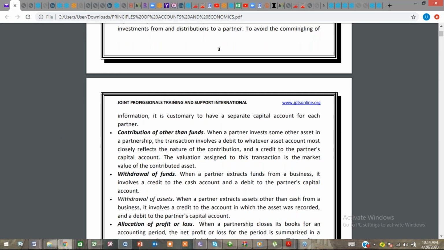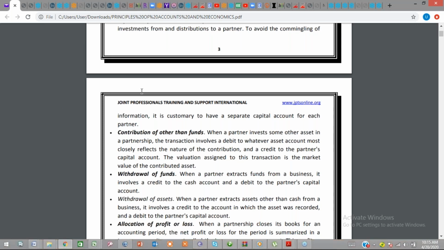assets. This also needs to be accounted for, because when you run a partnership with someone, contribution from each party is not just physical capital alone. There could be other forms of contribution. It could be an idea, it could be property, it could be assets, it could be royalty, it could be anything. This must be properly accounted for.